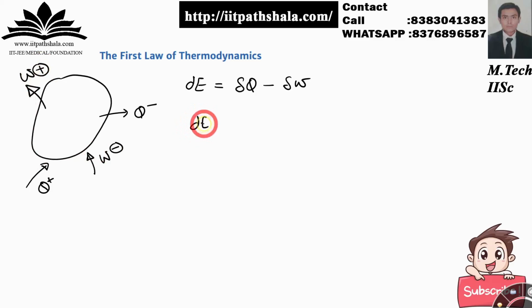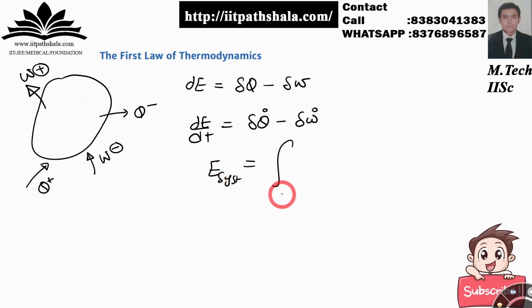If I take the rate of change of the energy, I get the following equation. For the whole system, I can write E for the system as follows: I take a very small chunk and integrate the energy per unit mass over it, within the boundaries, to get the whole energy of my system. Fine with that.